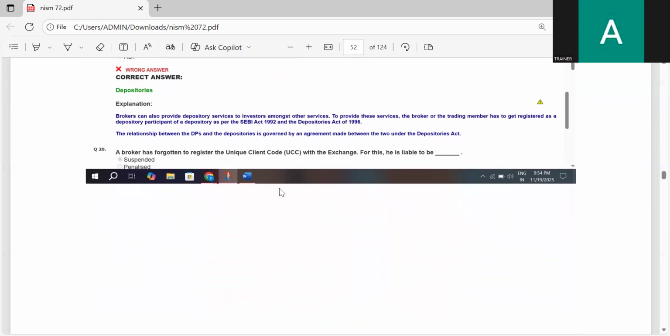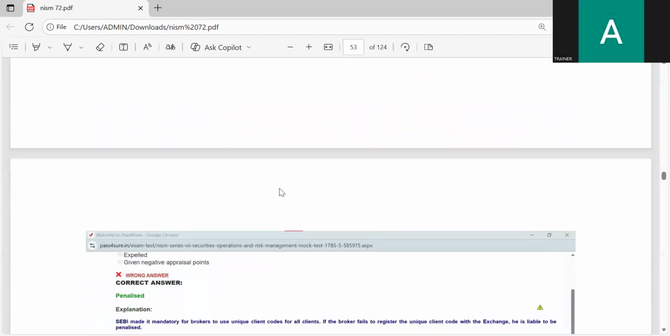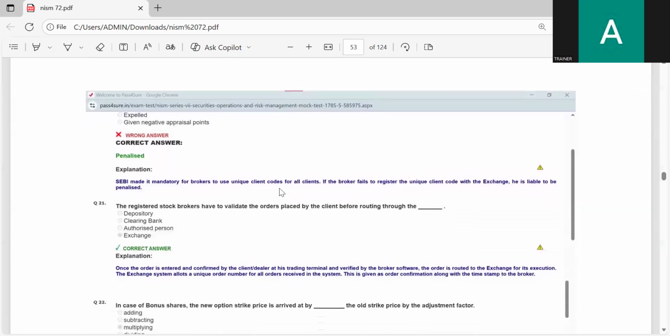A broker has forgotten the unique client code with the exchange. For this, he is liable to be suspended, penalized, expelled, or given negative appraisal points. Penalized is the correct answer.